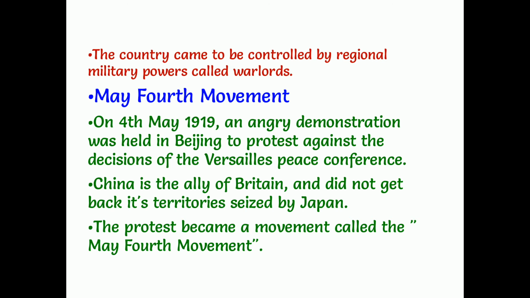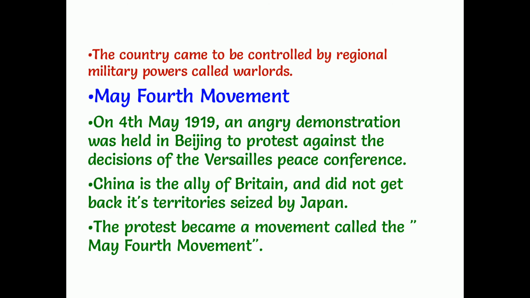China was on the side of Britain. So, when Britain won the war, the places of China should also have been returned, because China is the friendly country of England. But the places of China which were occupied by Japan were not returned. Because of this, a protest, a demonstration, started in China, demanding that the territories seized by Japan should be returned, and this protest became a very great movement in China, which is called the May 4th movement.